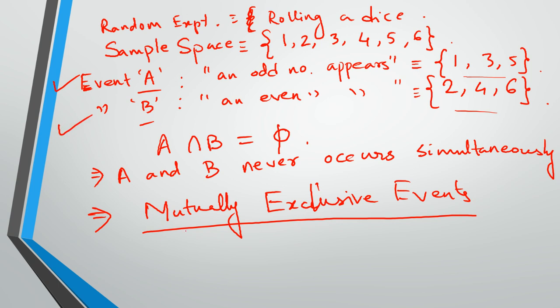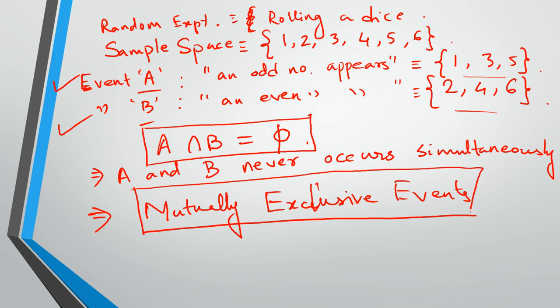In scenarios where A intersection B equals phi, we get mutually exclusive events. This is also an important concept, and it comes from common sense, right? When there is nothing in common between A and B, when A intersection B is phi, then we refer to those two events as mutually exclusive events. Okay, now let's move on.